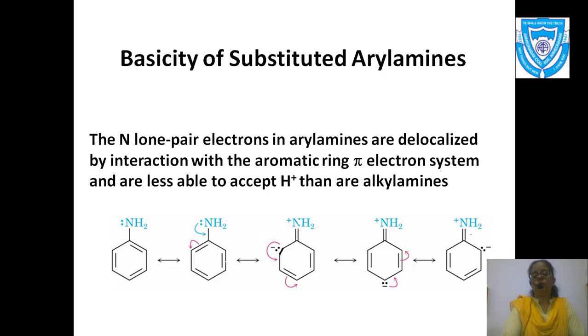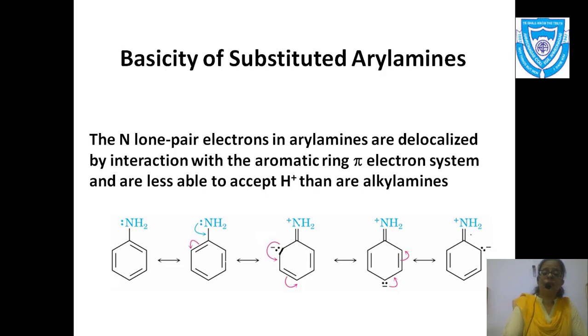Now if you see nicely on the screen, I want to clear one more thing: as these electrons are involved in conjugation, moving with the conjugated pi electrons of the aromatic ring, this lone pair of electrons is not available for donation to any electrophile or an H plus ion or a Lewis acid, you can say.